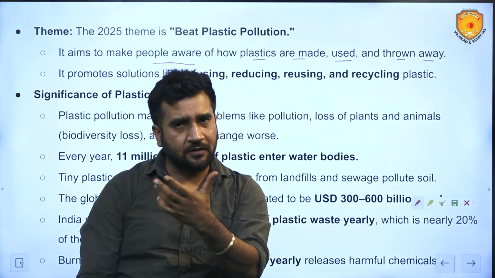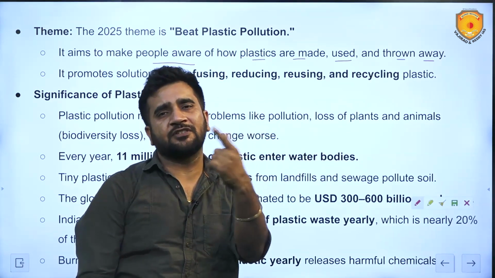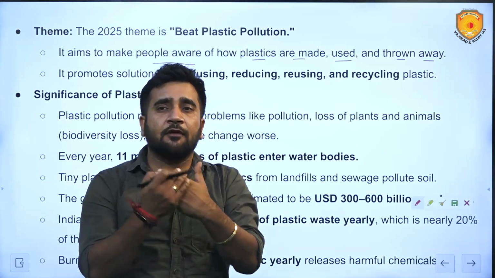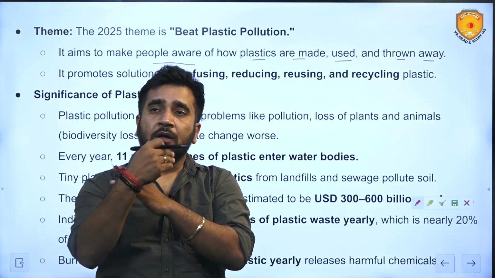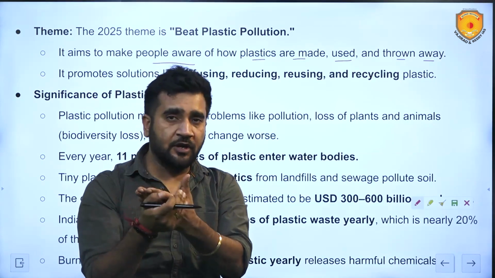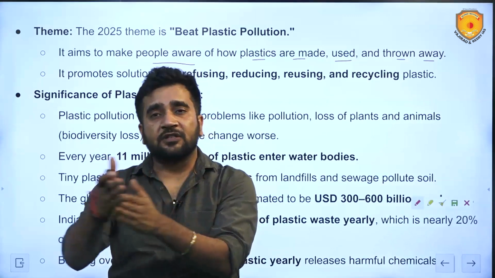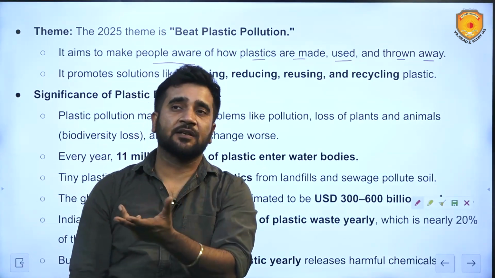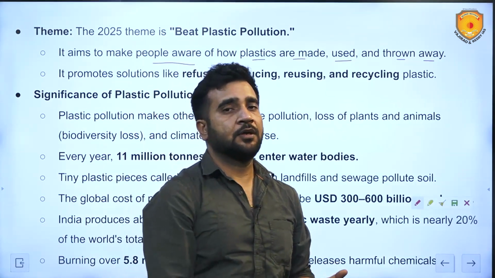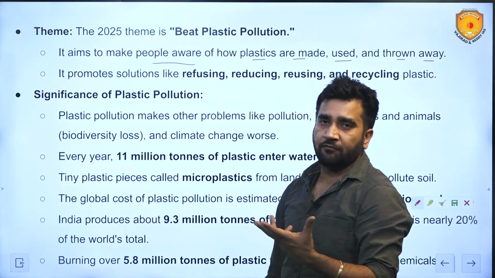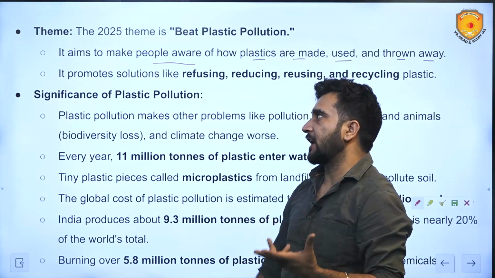I know that this is one particular day out of 365 days in a year, but if you are impacted by the celebrations and the information, if you become aware, then on the remaining 364 days also you can be aware about it. This is the main objective behind celebrating such kind of days.